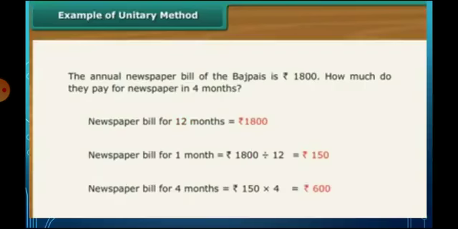See, the annual newspaper bill of the Bajbal family is 1800 rupees. How much do they pay for newspapers in 4 months? The newspaper bill for 12 months is rupees 1800. If you want to find the amount for 4 months, we should find the bill amount for 1 month. So the newspaper bill for 1 month is 1800 divided by 12.